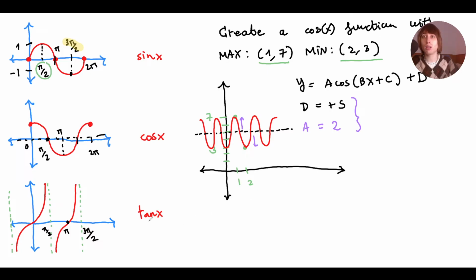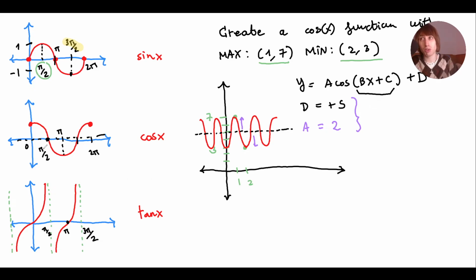So to do that, I'm going to take a look at the maximum and minimum of this function. The maximum of cosine, I usually get it when I input a 0, for example. In this case, I'm getting it when I input a 1. So whatever this equals, if I want a maximum, should be equal to 0.